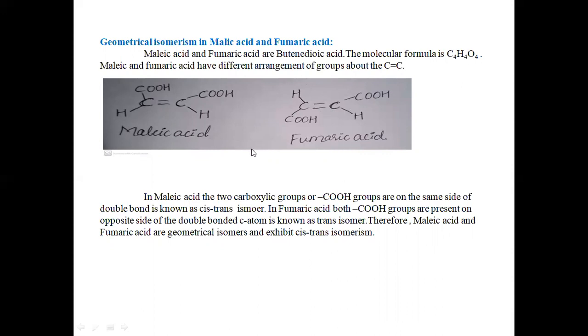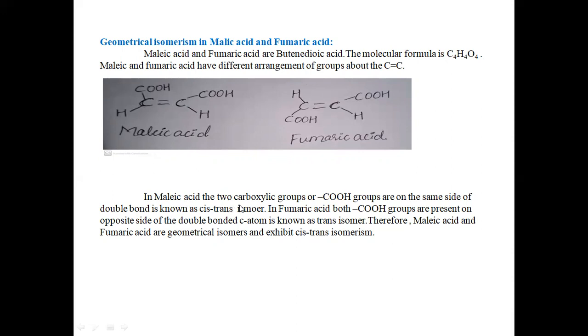Both have the formula C4H4O4, but in one the COOH groups are on the same side of the double bonded carbon atom, and in the other they are on the opposite side. If they are on the opposite side, it is fumaric acid. If they are on the same side, it is maleic acid.